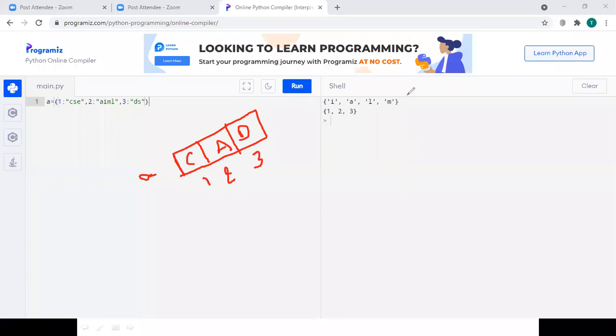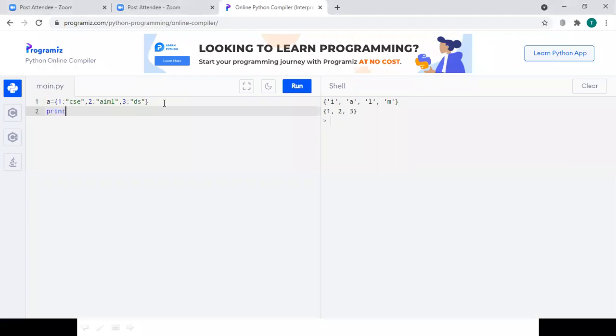Right? So let us see the output of this one first, and then we can see how we can access the elements of this dictionary. So if I print A, it has printed the entire dictionary: 1 CSC, 2 AIML, 3 DS. And if I want to print AIML, it is simple, as we studied earlier also. Simply provide A of 2, because AIML has the key value 2. So if you print A of 2, it will print AIML on the output screen. So see here, it has printed AIML.